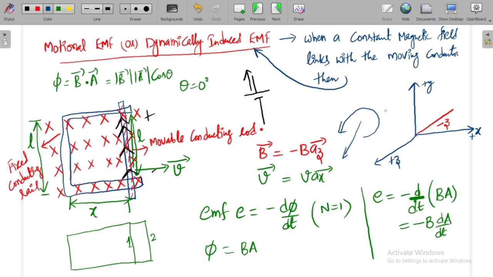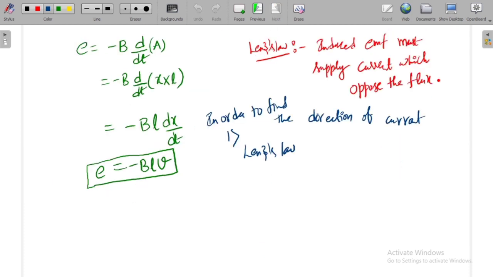If you create the current like this, you will have the magnetic field like this. So the current through this conducting rod will be like this. And what is the direction of EMF? If the current is like this, you have positive up and negative down. This is one way of finding the direction of current.